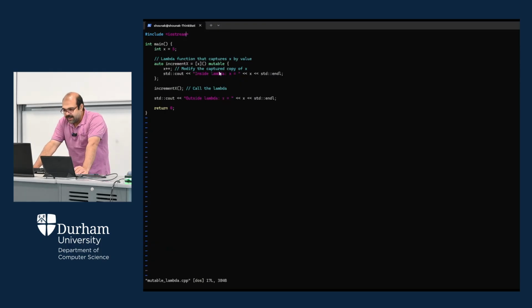Okay, so inside the lambda, your value will always be incremented because you are doing the operations here, but when you are outside the scope of this lambda function, it will never be incremented. So as soon as you call this, your value 5 will be changed to 6 here, and when you are outside, it will remain the same as you declared here, 5.